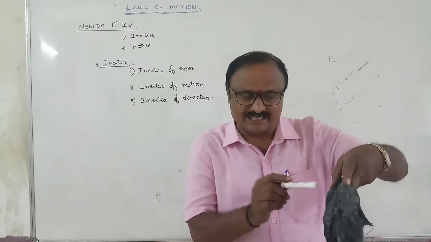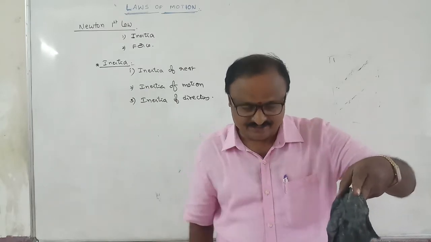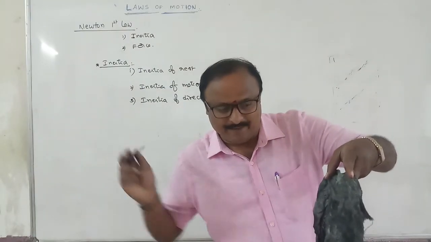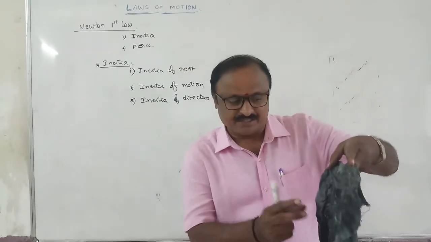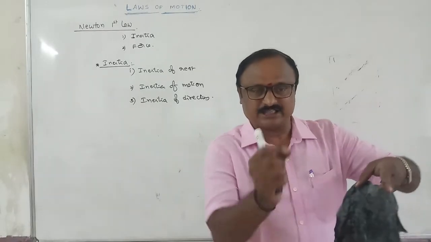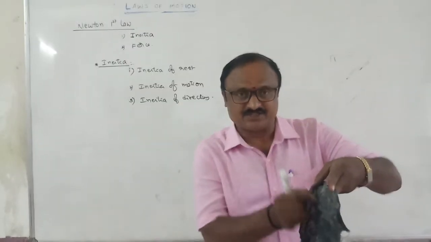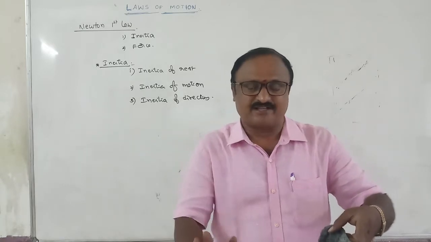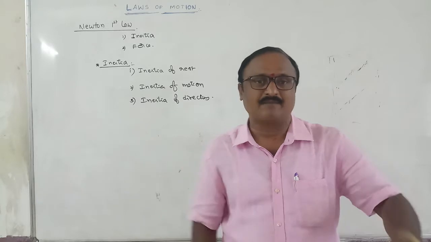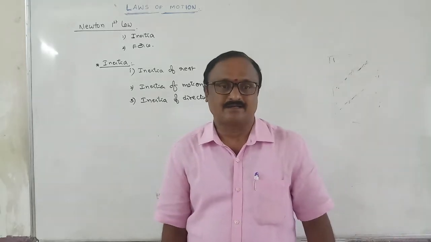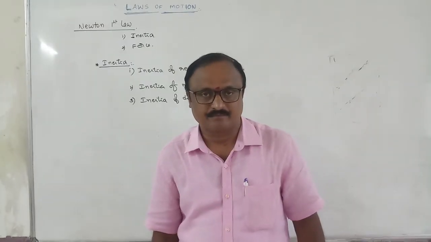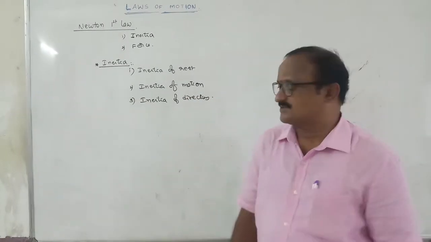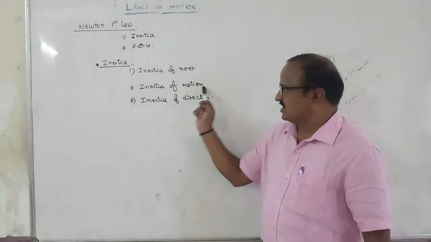Initially, the dust particles inside the blanket are at rest. When the blanket is beaten with a stick, it may be in motion, but the dust particles inside the blanket stay at rest. They will try to remain in their state of rest. That's why they are removed from the blanket. Right? These are some examples of the inertia of rest. Next, the second one is inertia of motion.